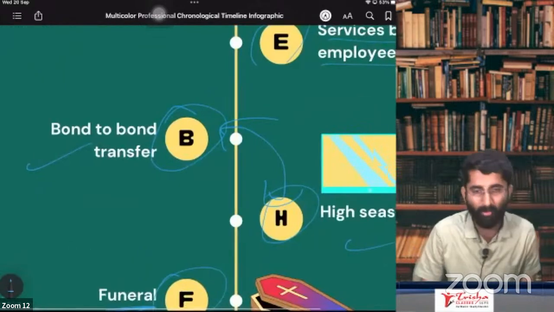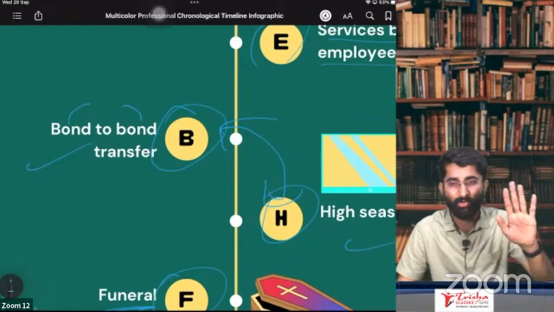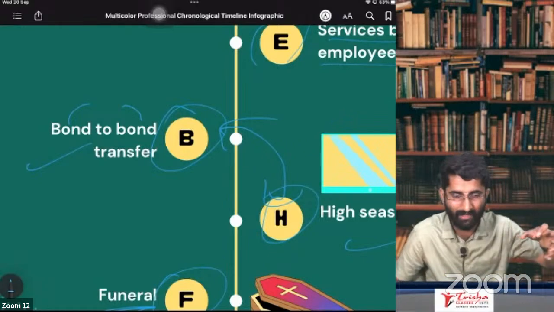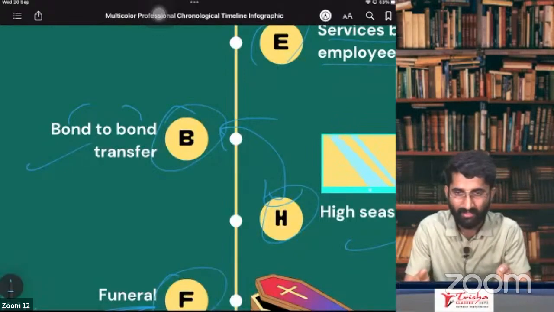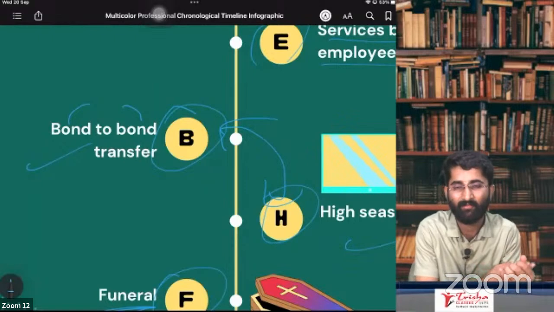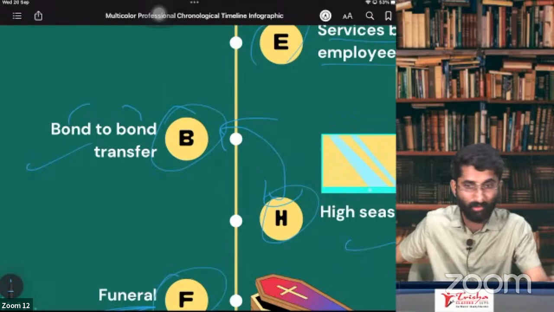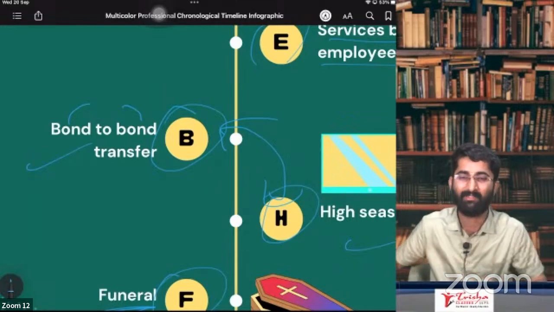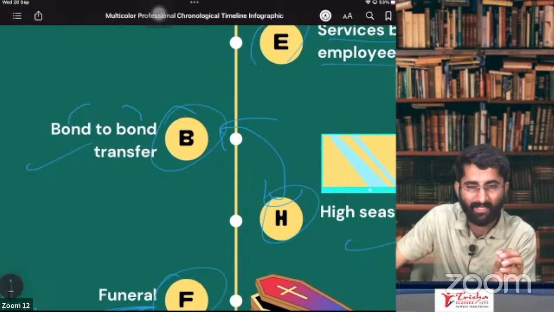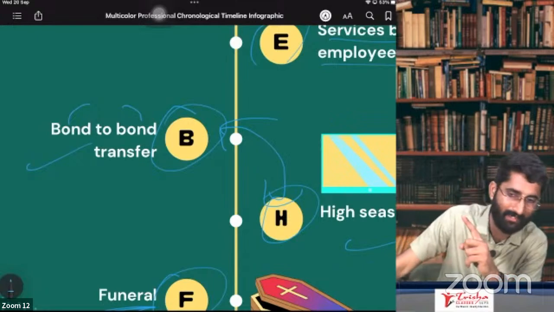Next one, bond to bond transfer. What is bond to bond transfer? The goods have arrived in India, and are there in the port. Example, I imported the goods, but I don't have money to pay the customs duty. So I take some time from the customs officers. Meanwhile, I find one buyer for those goods and I sell the goods to that person. This is called bond to bond transfer. This is a very small explanation, not the exact one. For the exact explanation, we have to go to CA Finals.